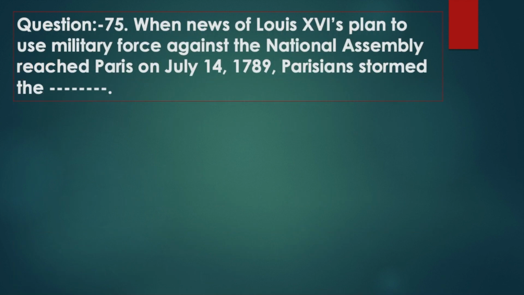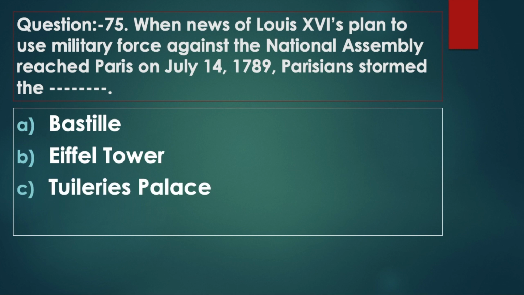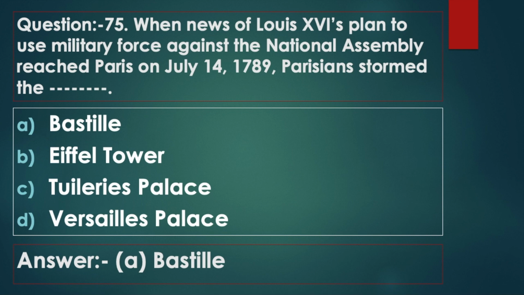Question 75. When news of Louis XVI's plan to use military force against the National Assembly reached Paris on July 14, 1789, Parisians stormed the option A, Bastille. Option B, Eiffel Tower. Option C, Tuileries Palace. Option D, Versailles Palace. Answer option A, Bastille.